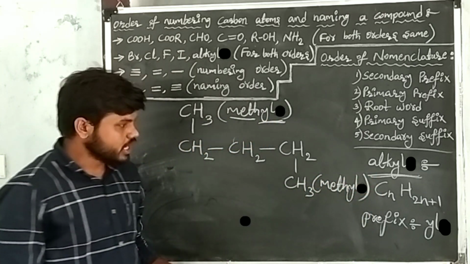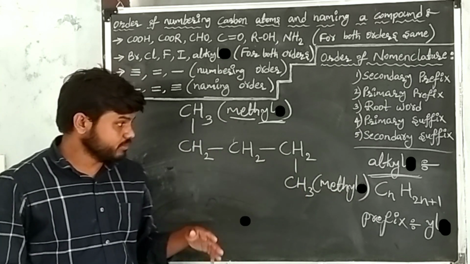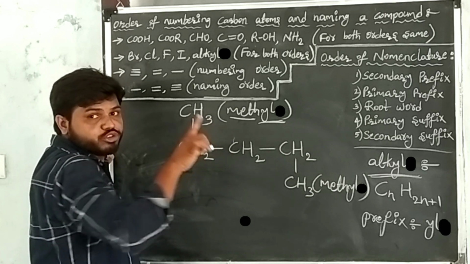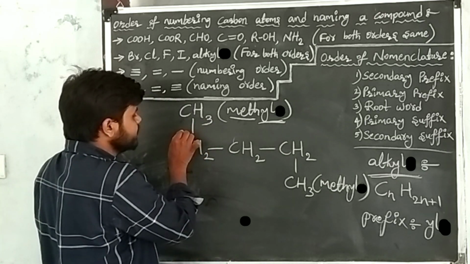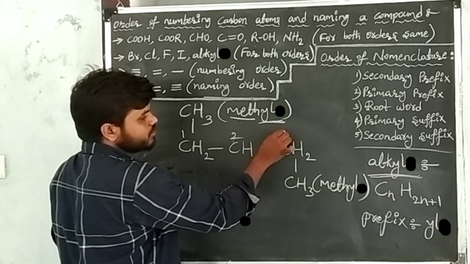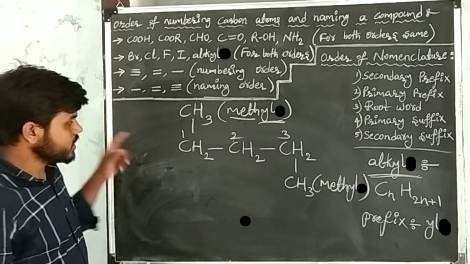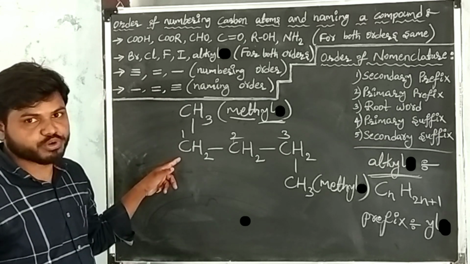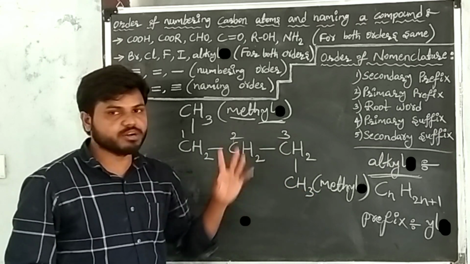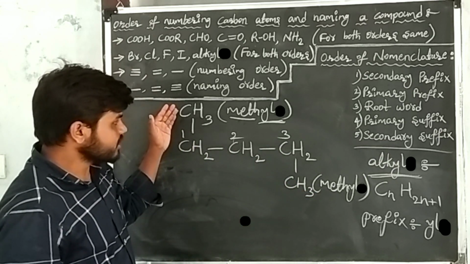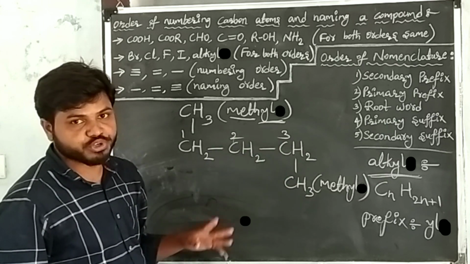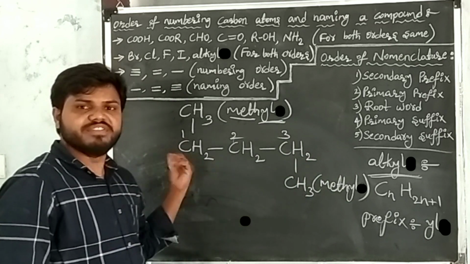Now, after knowing the substituent names, give numbers to each carbon atom in such a way that the substituents get the least numbers. This is the first carbon, this is the second carbon and this is the third carbon. I have given numbers. This substituent gets the first position and the other substituent gets the third position. If we start from the right side also, we get the same.